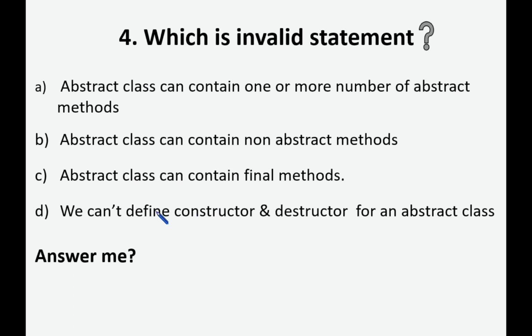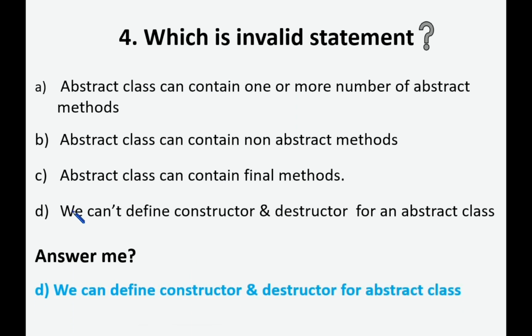Option D, we can't define constructors and destructors for abstract classes. So which is invalid here? Option D. Yes, we can define constructors and destructors for abstract class. But in case of interface, we can't define constructors and destructors. So the option D is invalid here.